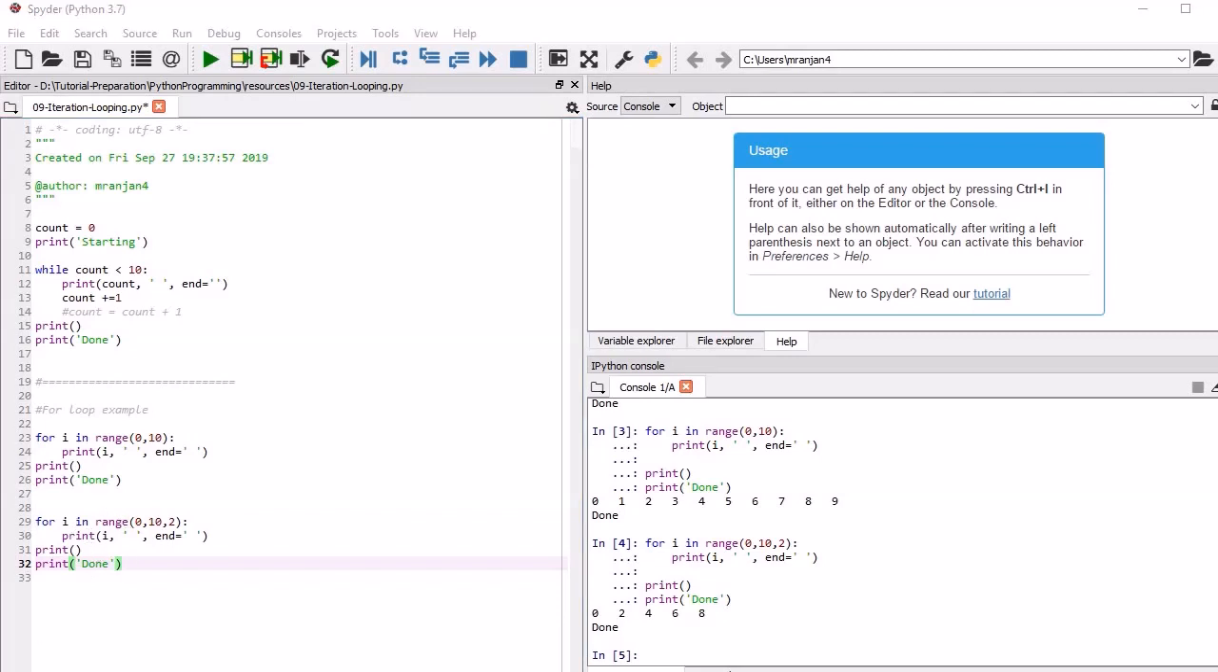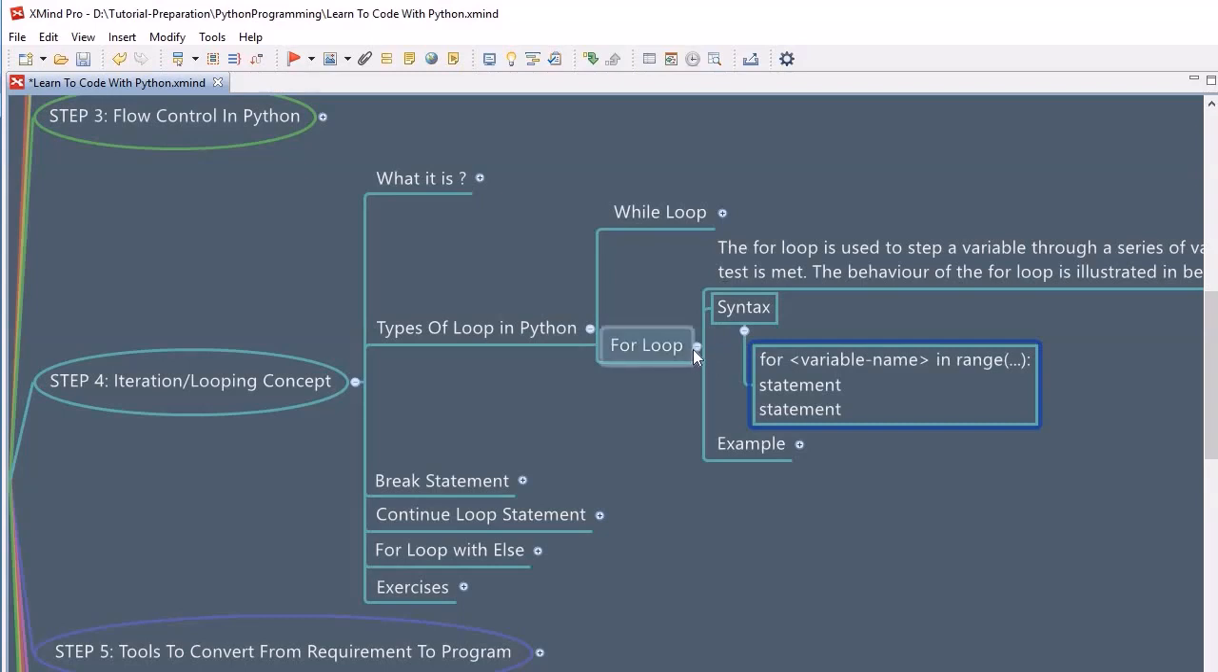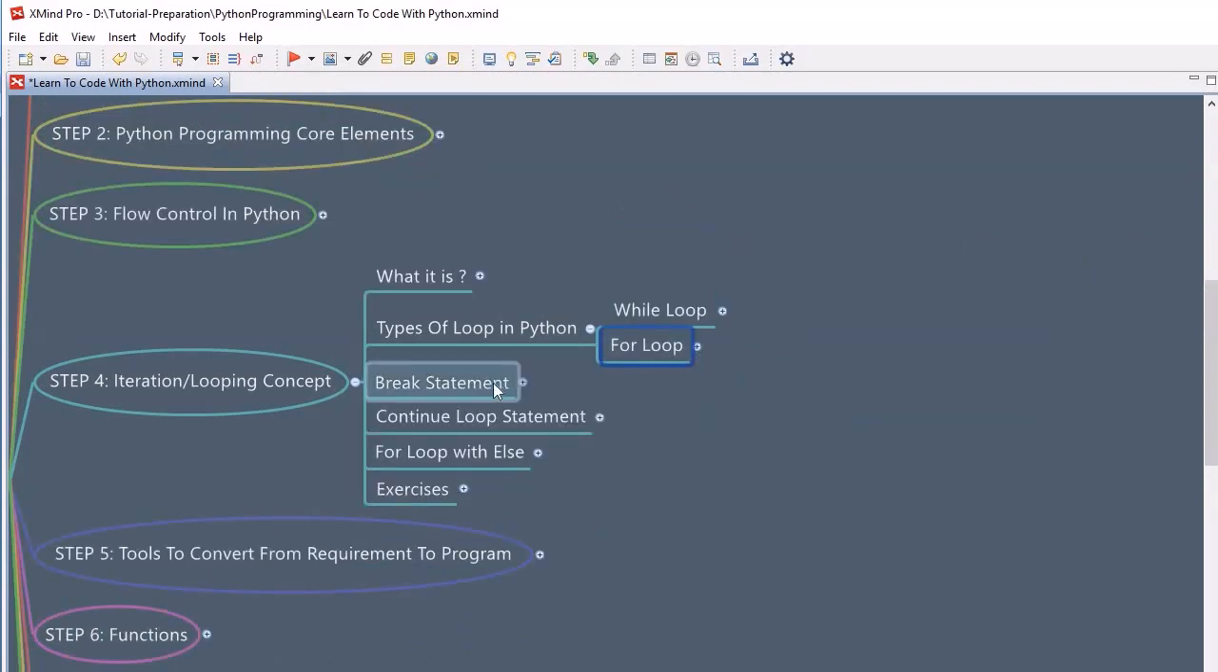Now let's look into another topic. We have seen the while loop and for loop. Moving further, now we will look into a break statement example and how to use it. So when to use the break statement: whenever you want to exit from a loop at a certain condition, at that time we will use the break statement.